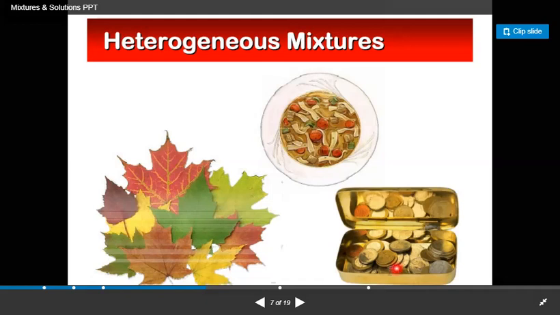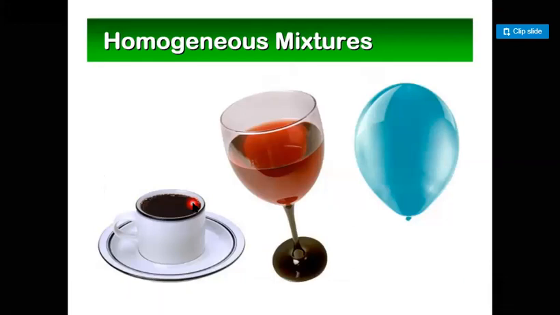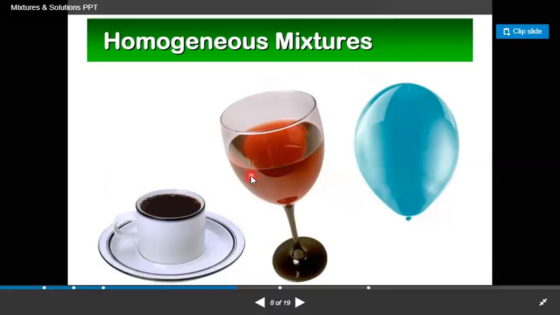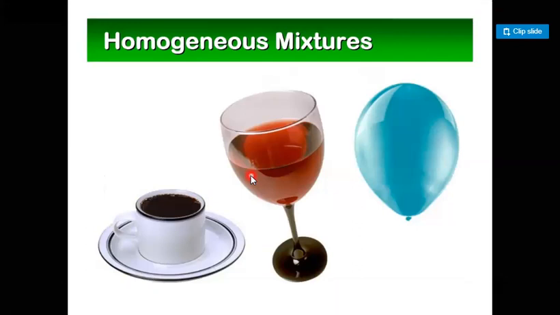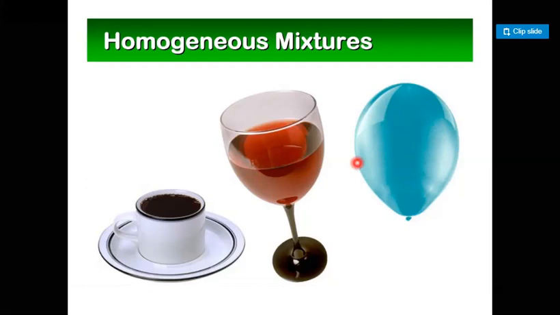Now in my next slide, we take examples of homogeneous mixtures. This is a cup of coffee. We cannot see the different parts easily, so this is an example of a homogeneous mixture. In a glass of juice, we cannot see the different parts easily, so this is also a homogeneous mixture. And in a balloon, we cannot see the different parts easily, so this is also a homogeneous mixture.